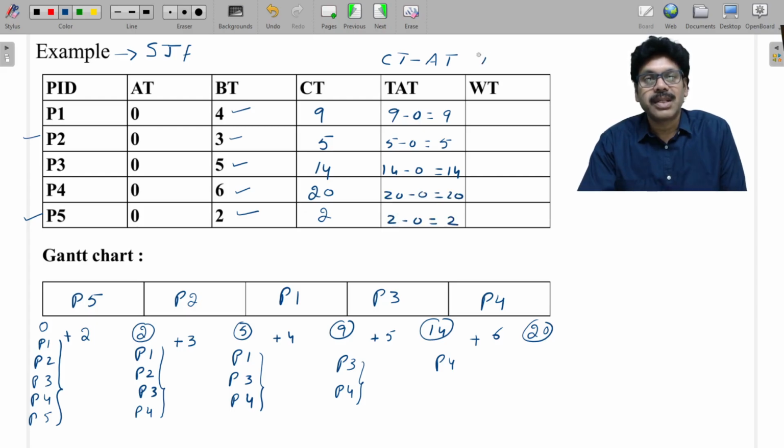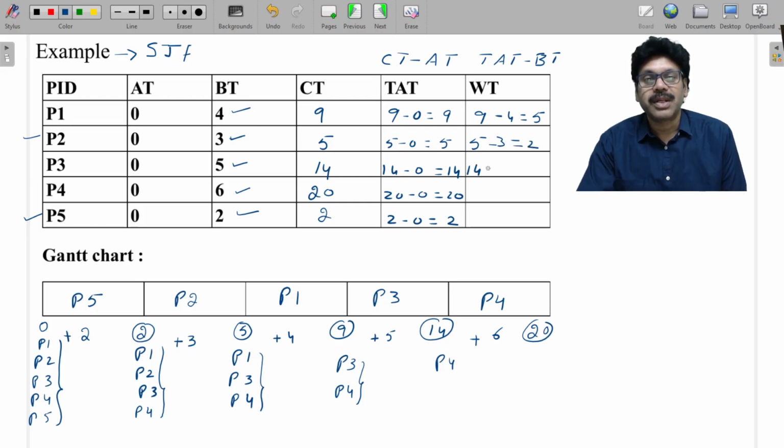And waiting time is nothing but your turnaround time minus your burst time. How much time is it with the CPU? That's the burst time, and the remaining time is idle only. So waiting time is 9 minus its burst time, which is only 4, therefore 5 is the waiting time. And 5 is the turnaround time, and its burst time is only 3, so its waiting time is 2.